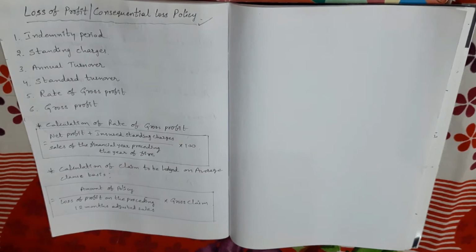Okay. So under this policy, generally what losses will be covered?